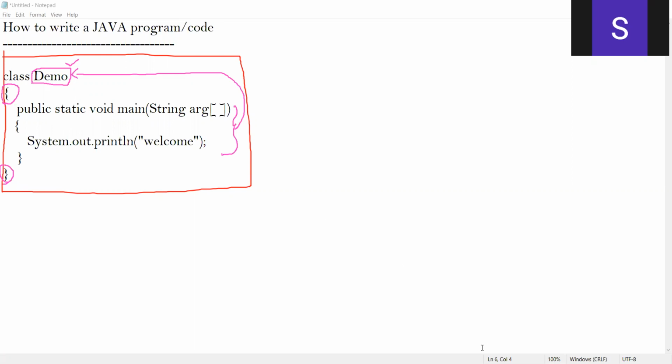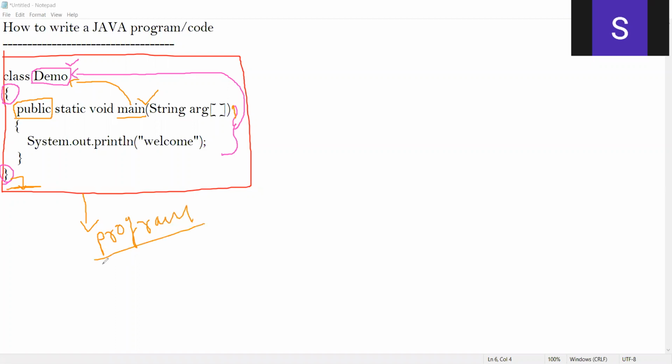Now, when I prefix this as public, what is meant by public? I think of public property and private property. Now I made this main method a public property. Since it's a public property, this main method belongs to the class called demo, and not only the class called demo, but outside of this class called demo also, this main method is visible. In other words, outside the class called demo also, I can call this main method. Not only outside of this class, but outside of the program. That's very, very important.